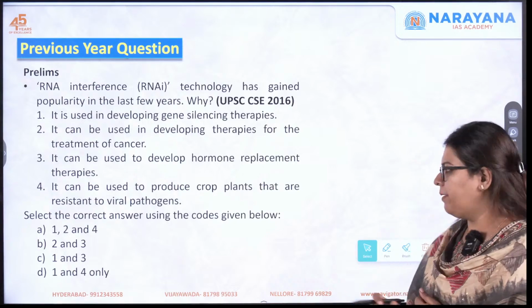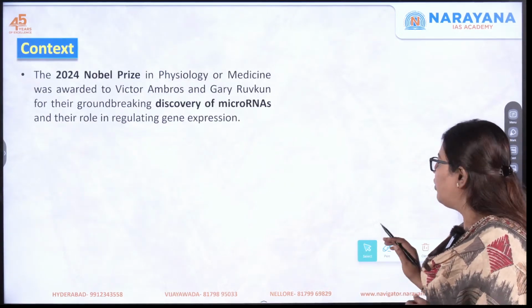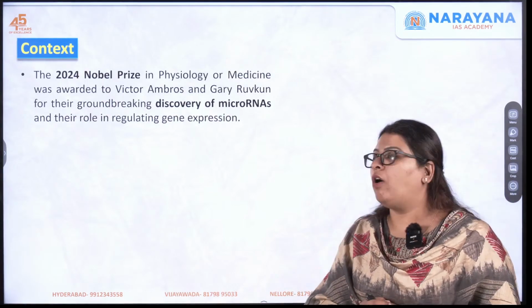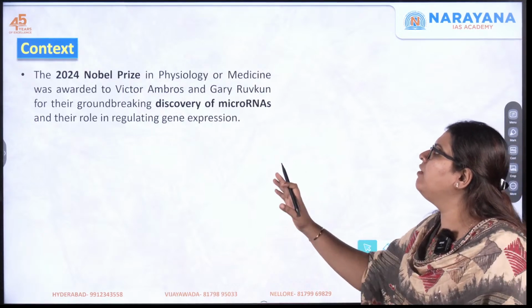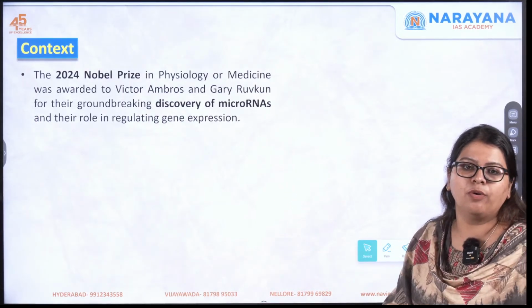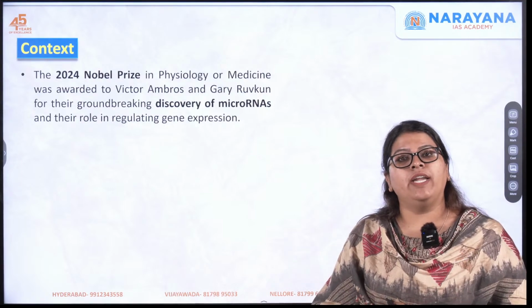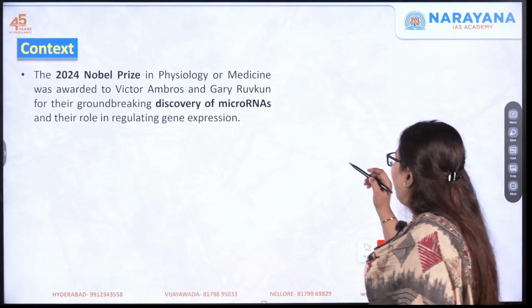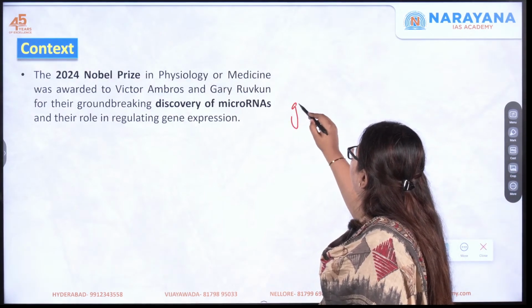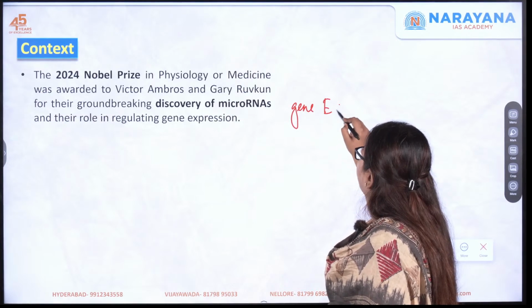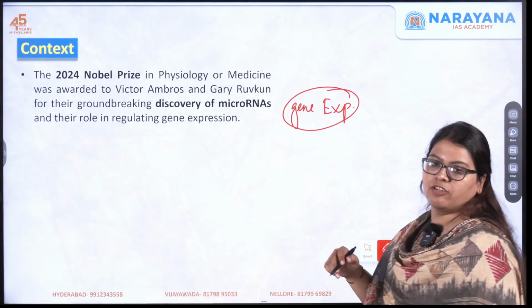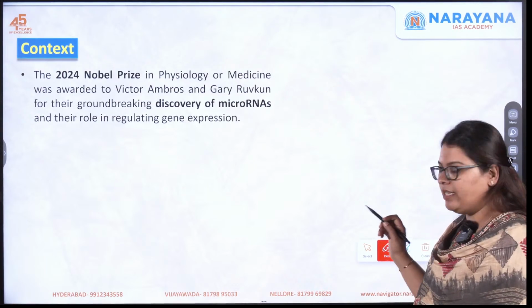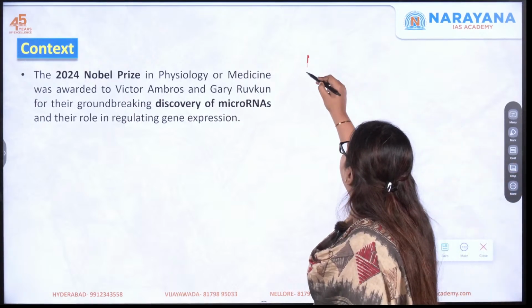we need to understand. Now moving forward, let us understand what this article is talking about. The 2024 Nobel Prize in Physiology or Medicine has been awarded to these two people for their groundbreaking discovery of microRNAs and their role in regulating gene expression. Now, most of you won't understand what you mean by gene expression, right? So, in this session, we will clarify all your basic concepts, okay? So here, let us start by understanding what you mean by DNA.